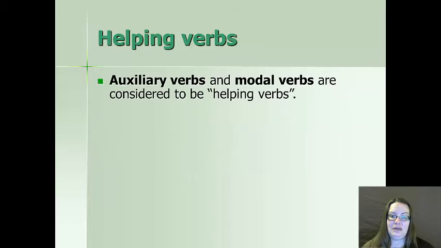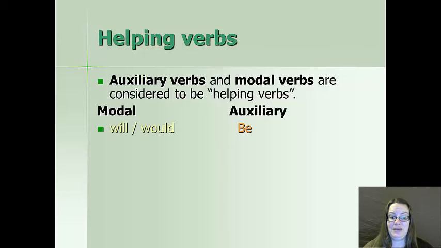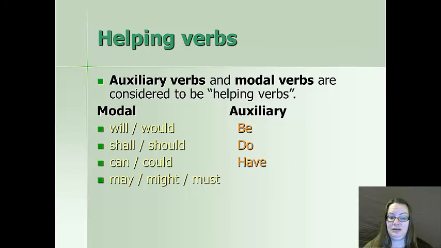Helping verbs, the auxiliary and modal verbs, we often consider to be helping because they help give meaning to the sentence. Okay, modals, we have will, would, shall, should, can, could, may, might, must. And in my dialect of English, we also have ought to, had better, and used to. Some of you may not share that particular dialect of English. Auxiliary verbs are be, do, and have.